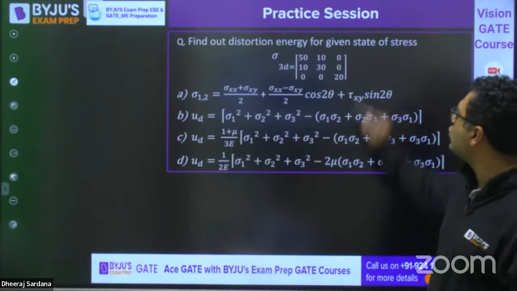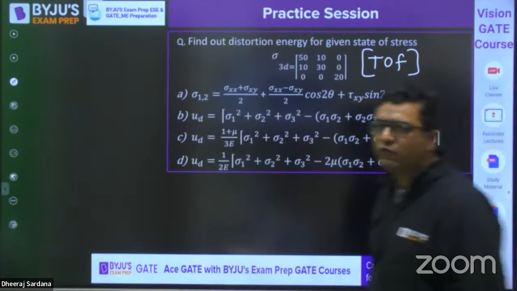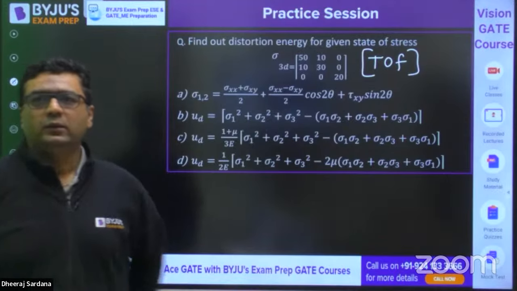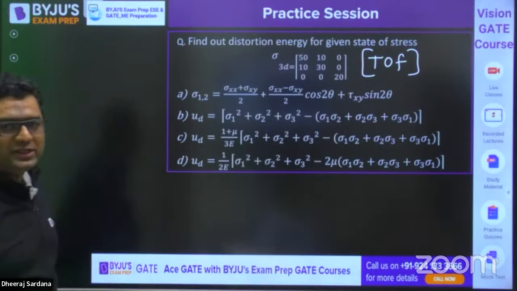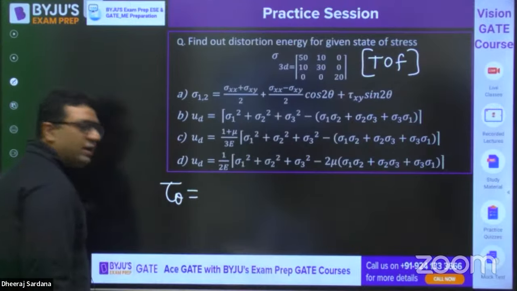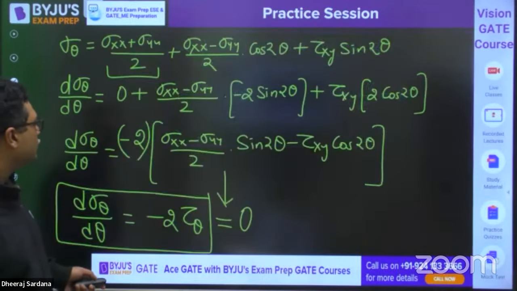Then my dear, this is the question from theories of failures. And here the question is saying, Mohit Sharma, I am writing the expression for tau theta. This was the question.